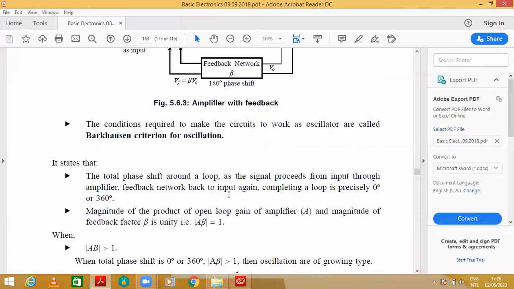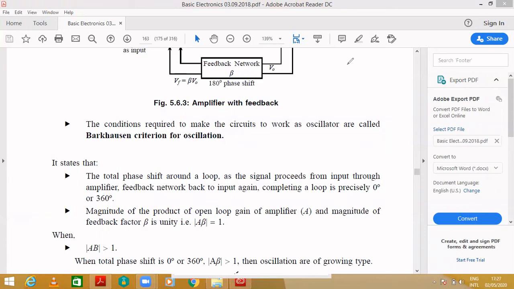So this is the reason behind the statement. Once again I'll repeat. The total phase shift over a loop should be 0 degree, or 360 degree, one and the same. The second statement is that the magnitude of the gain, represented as A, times the beta factor, equals unity. Any circuit satisfying both of these conditions can operate as an oscillator.